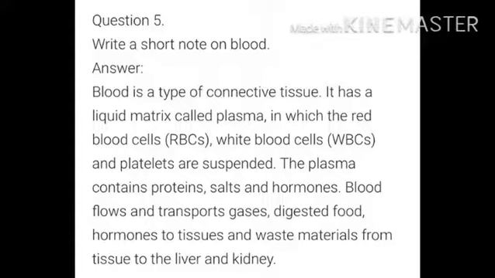Now write a short note on blood. Blood is a type of connective tissue. It has a liquid matrix called plasma in which the red blood cells, white blood cells and platelets are suspended. The plasma contains protein, salt and hormones. Blood flows and transports gases, digested food, hormones to tissue and waste material from the tissue to the liver and kidney.